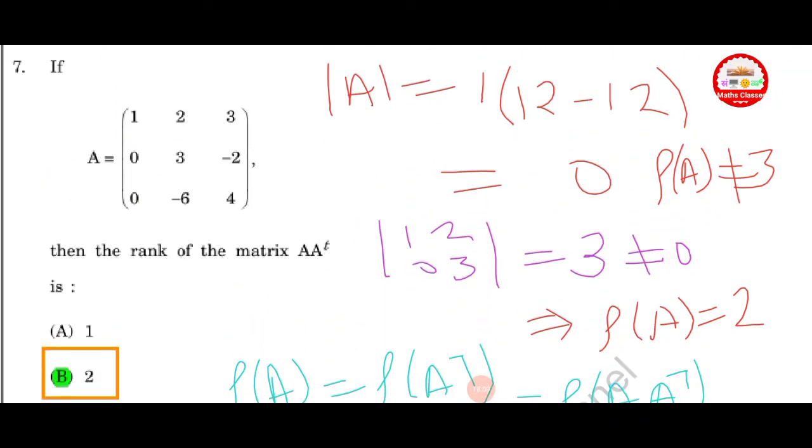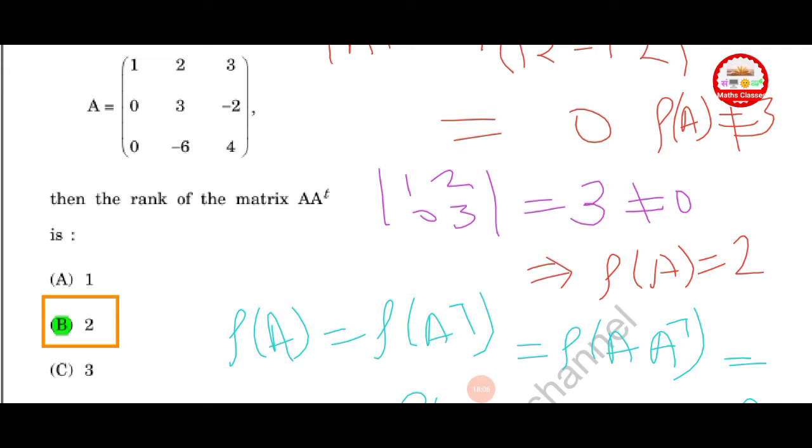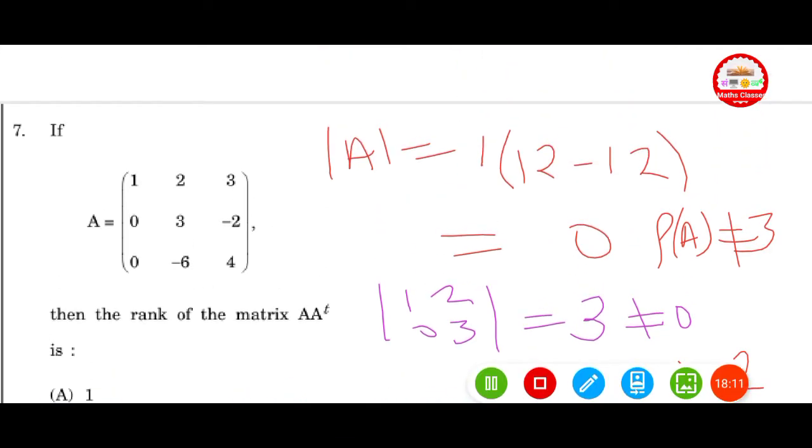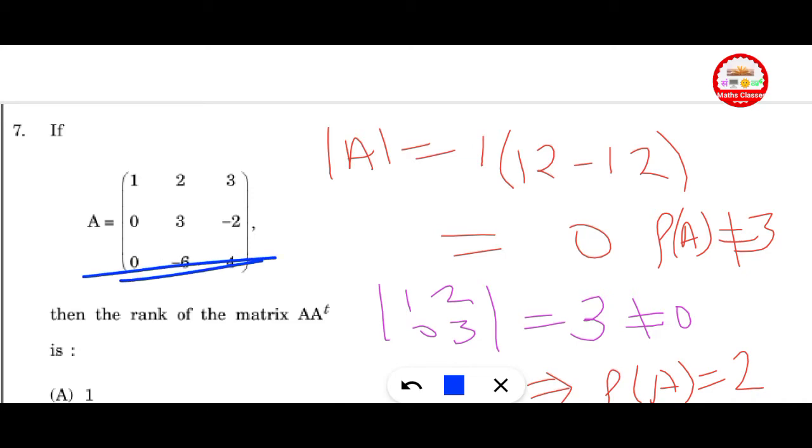Next question. If A is equal to the matrix with rows 1, 2, 3; 0, 3, minus 2; 0, minus 6, 2, then the rank of matrix A into A transpose is 2. First of all, check its determinant. Here the determinant is equal to 0. So the rank of A is not equal to 3.